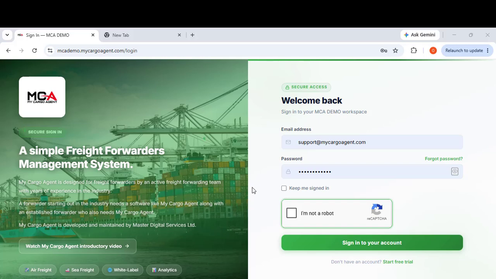This is Mike from MC, my cargo agent. This is just an introduction to what My Cargo Agent is. This is a new My Cargo Agent. The old one has been made redundant, and this is a new one. So we're just going to walk you through.